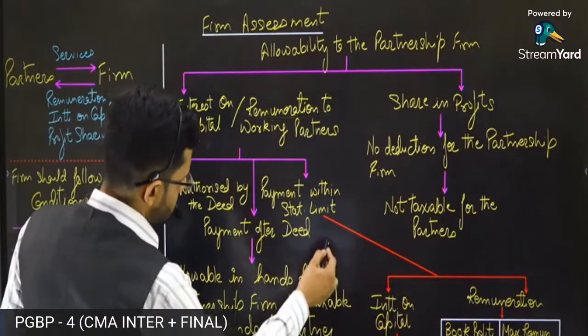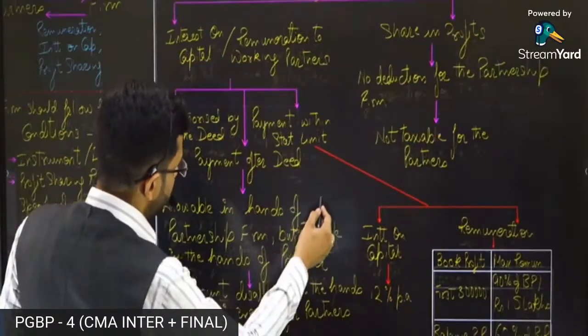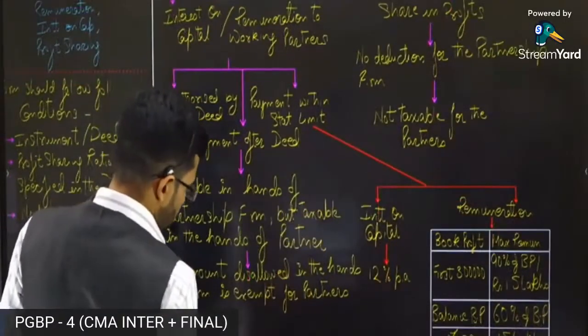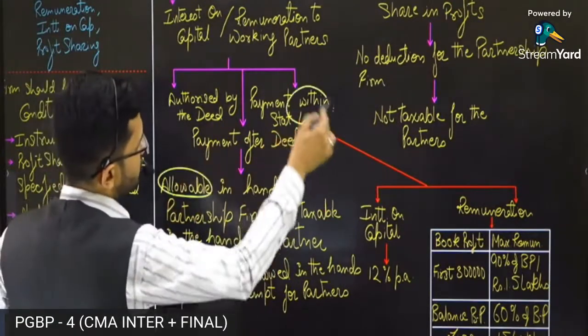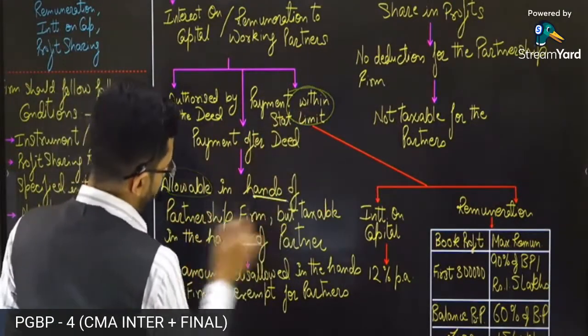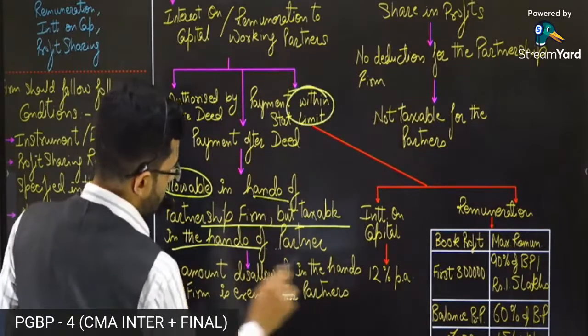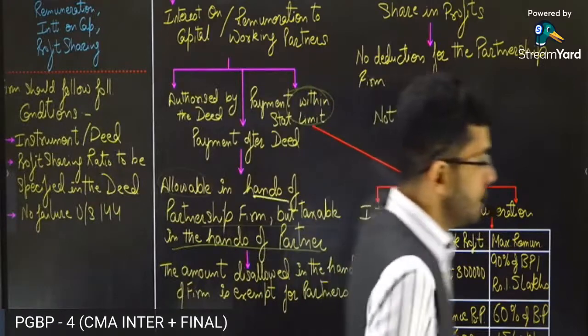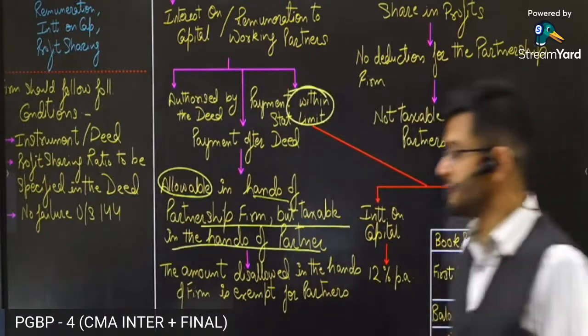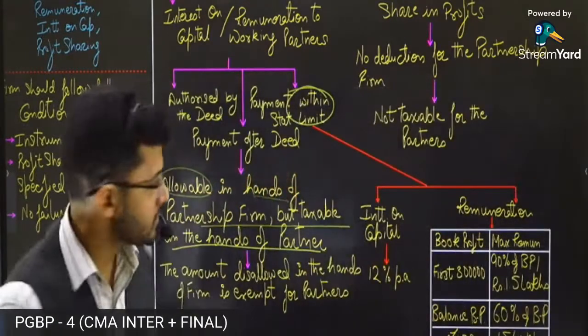Now the question is whether both of these things will be allowed in the hands of the partnership firm. The answer is, if these are under the statutory limits, then it is allowable in the hands of the partnership firm, but taxable in the hands of the partner. So the partner will be paying taxes on this particular amount, and it will be allowed as a deduction in the hands of the partnership firm. That is the principle.